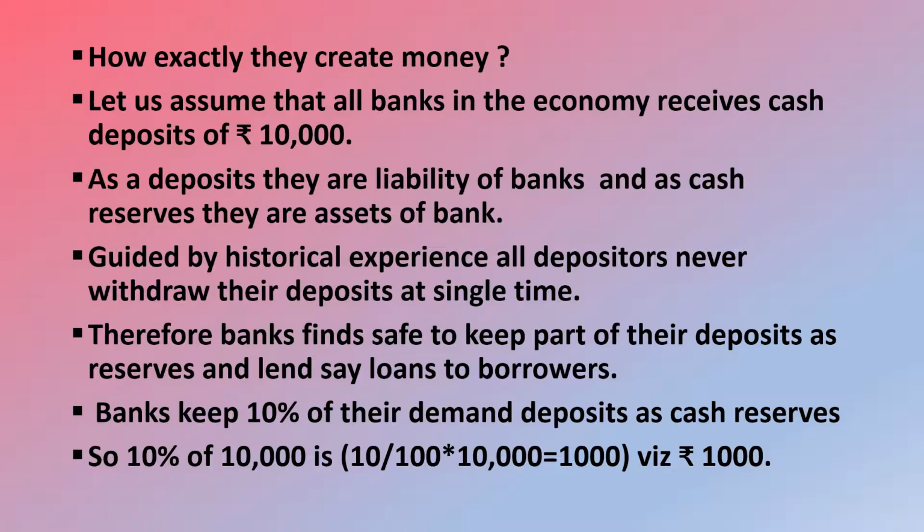Therefore, banks find it safe to keep a part of their deposits as reserves and lend loans to borrowers. So banks keep 10% of their demand deposits as cash reserves. Here 10% of 10,000 is rupees 1,000.